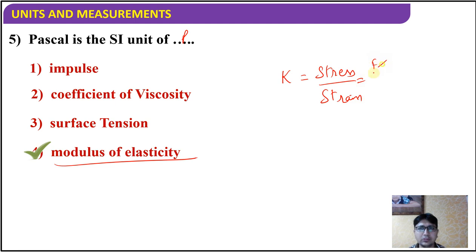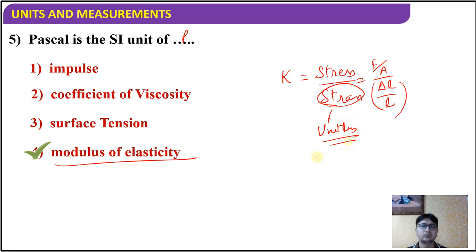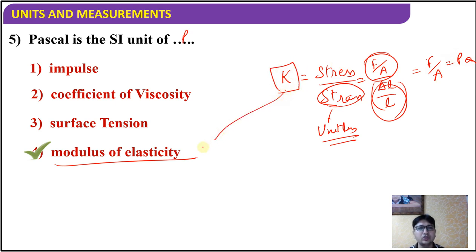Stress is force per unit area and strain is change in dimension upon original dimension. Strain is a unitless quantity. So the answer is, since strain is unitless, the unit is that of force upon area, that is Pascal. Here K is called the modulus of elasticity, that you will study in Hooke's law.